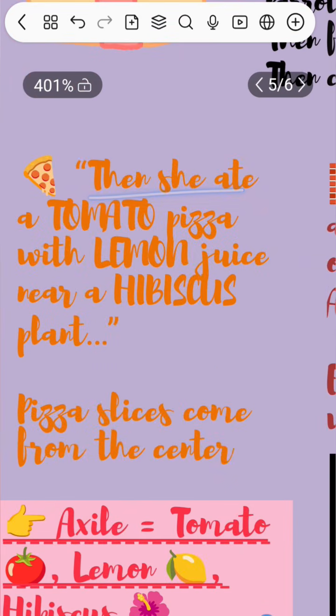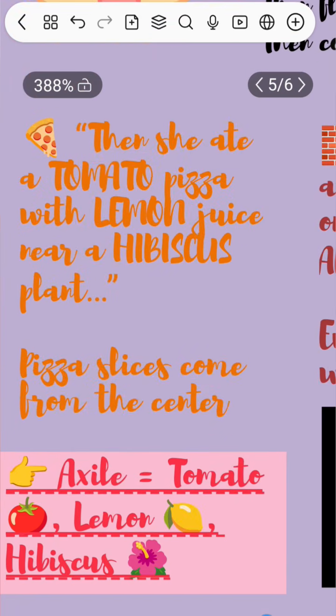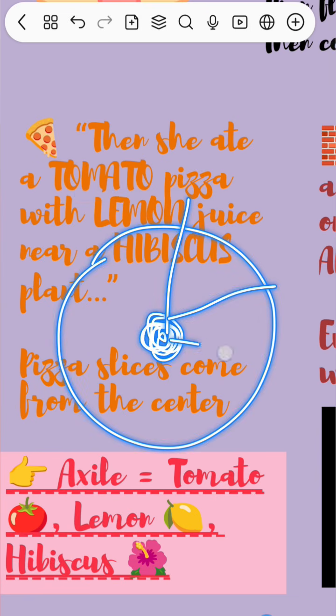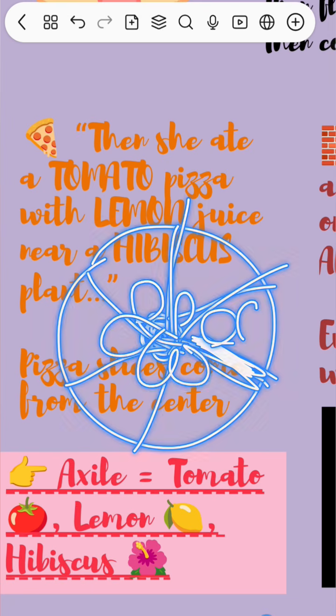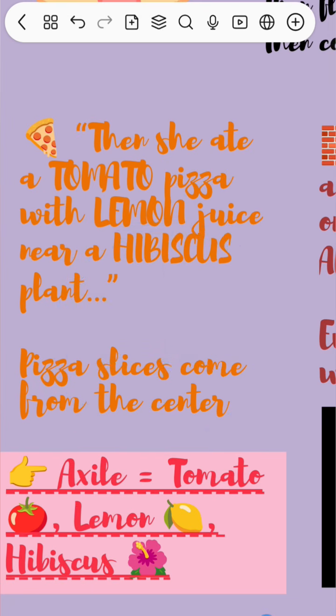After crossing the road, she went to a pizza shop, I think. She ate a nice tomato pizza. How would the pizza be looking? It would have a center. You can see over here the partition. The two partitions are what we call septum, and you can see the ovules are attached to the center, just like a pizza. With a lemon juice, she ordered a lemonade, I think. She ate a tomato pizza and a lemon juice near a hibiscus plant shop, so a hibiscus plant is present there.